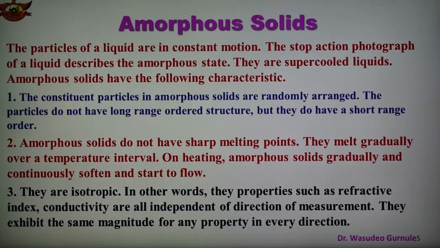Amorphous solids do not possess long range regularity. In some cases, they may possess small regions of orderly arrangement. The crystalline parts of this amorphous solid are known as crystallites. An amorphous solid does not have a sharp melting point. It undergoes liquefaction over a broad range of temperature. They do not possess a characteristic heat of fusion.